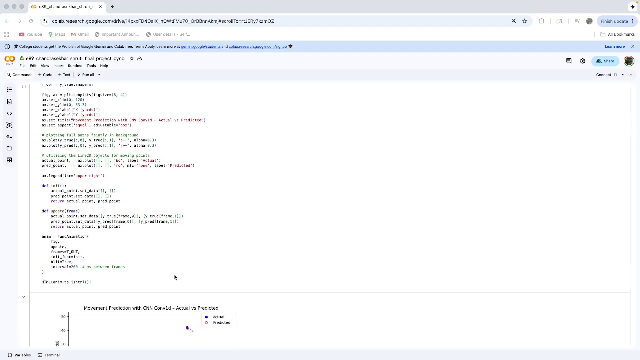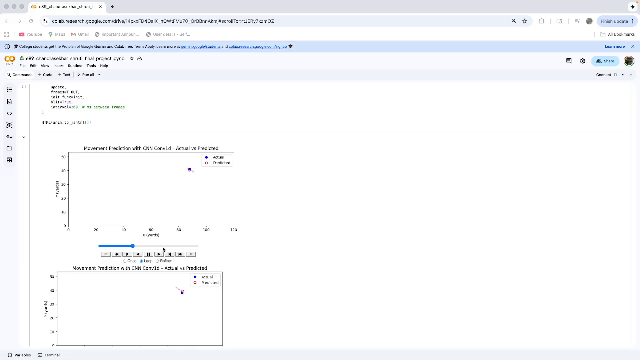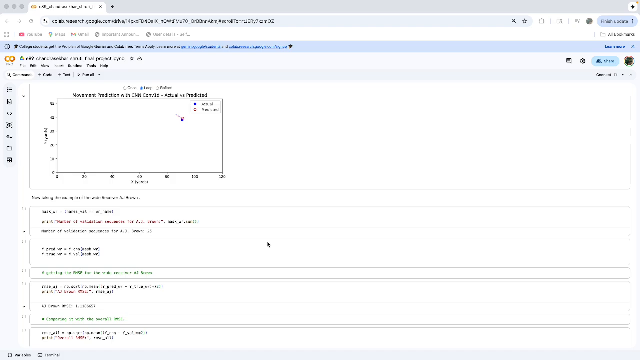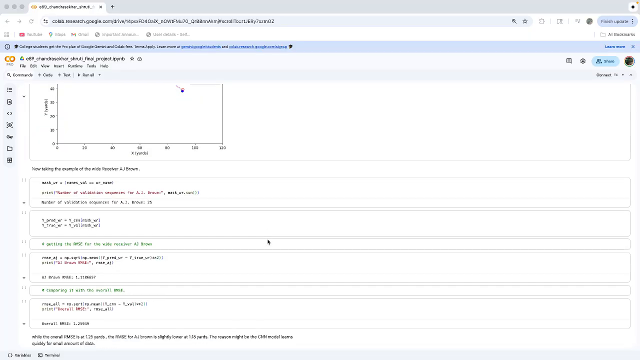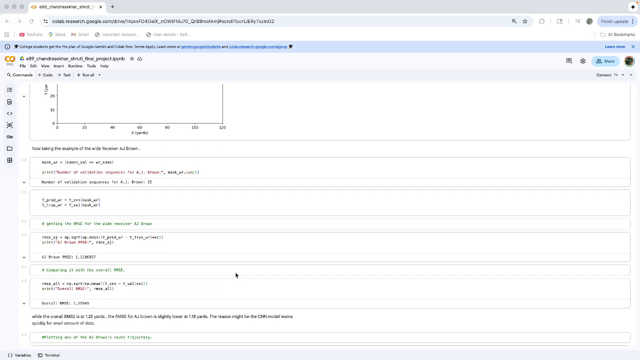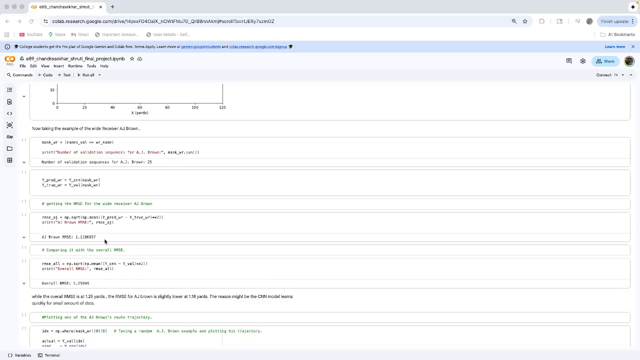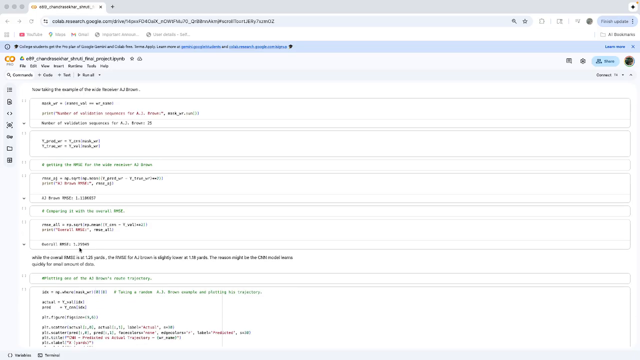I even developed an animation plot, and you can see the actual and the predicted trajectories follow very closely for that specific play. Then, to analyze the player-specific profile I was talking about for AJ Brown, you can see the RMSE for AJ Brown is 1.11, compared to the overall RMSE for the model of 1.25. It is slightly lower. The reason might be that the CNN model learns quickly from a small amount of data.